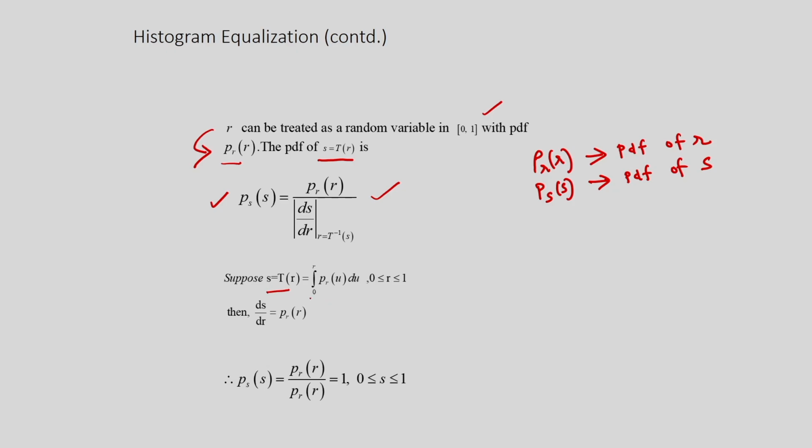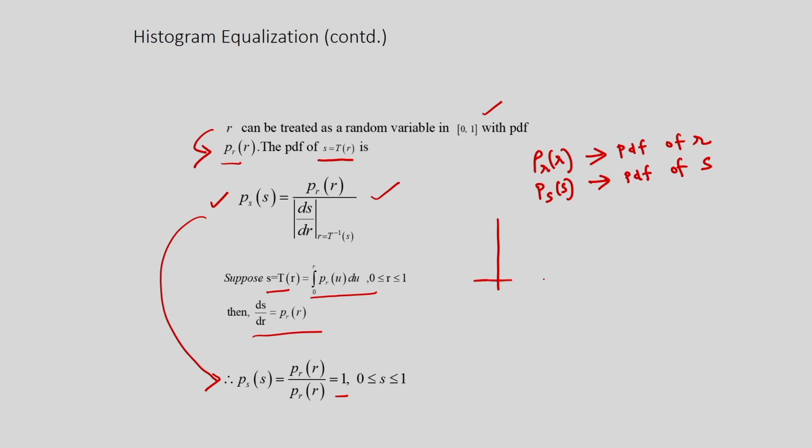Then in this case you can determine S by this integration, and in this case I am considering U as the dummy variable. Then the ds/dr will be this, and corresponding to this I can determine the PDF of S. Then in this case I will be getting 1. What is the meaning of this PDF of the output variable? The output variable is S. That means I am getting the uniform distribution.